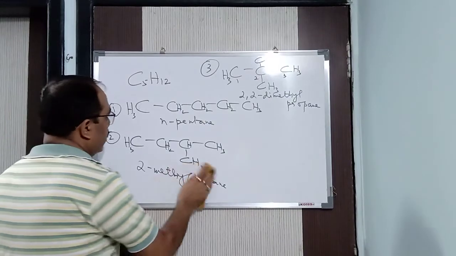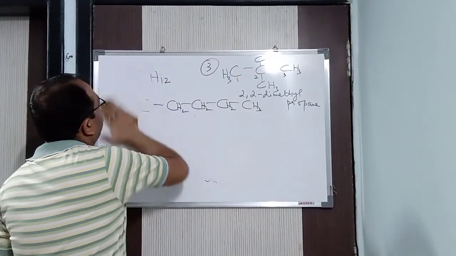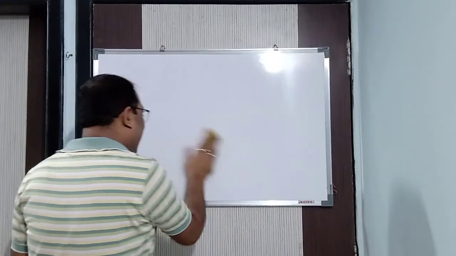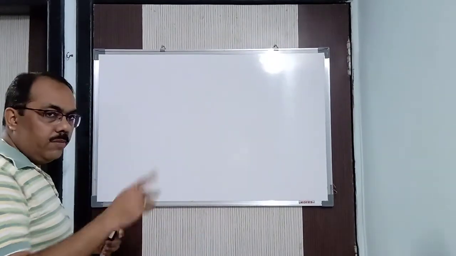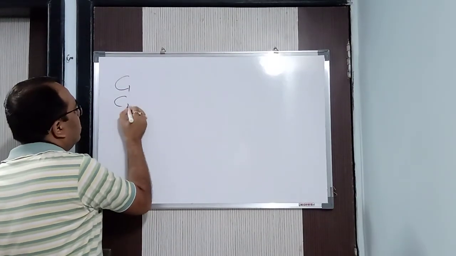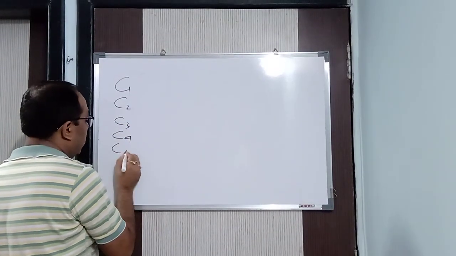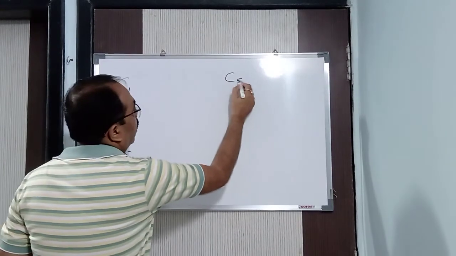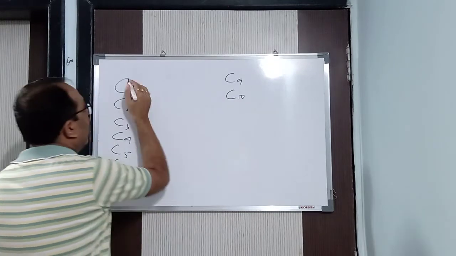Look here. Now you have understood the chain isomers. You can remember up to 10, but it's impossible to draw them. If one carbon atom, then 2, 3, 4, 5, 6, 7, 8, 9, then 10. One carbon atom means methane.